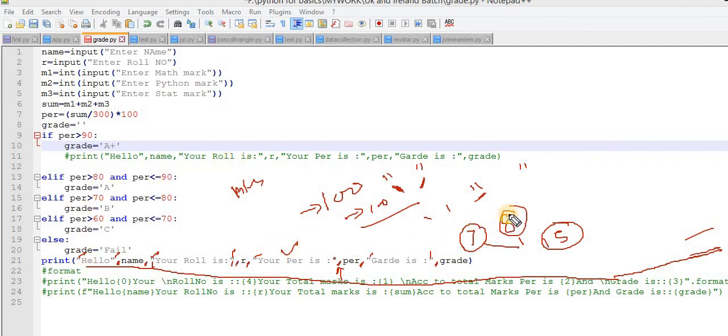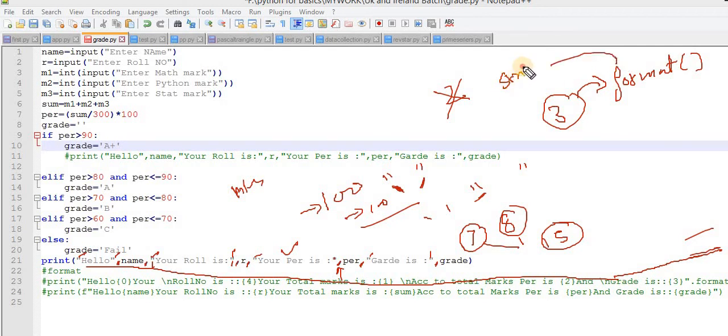Very easy, and that feature is available in Python 3, not in Python 2. Now I am writing the name of that feature. One method is format. Format is a method that is associated with string. And the second way is the f-string. These two things are available only in Python 3, not in Python 2. Keep this point in mind. Now understand how I can handle this with format and f-string.